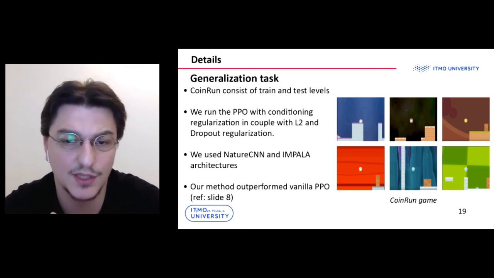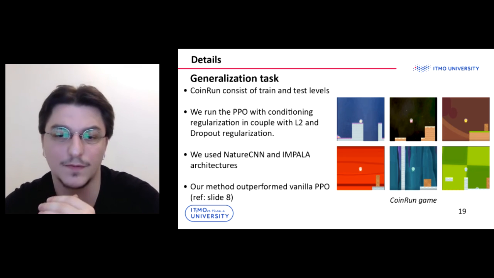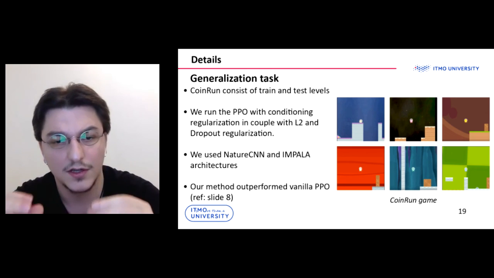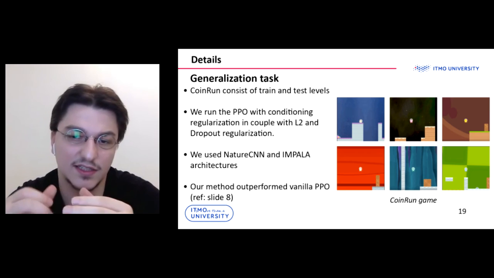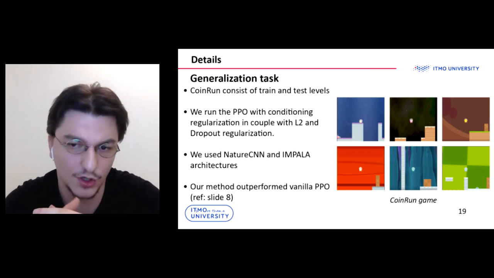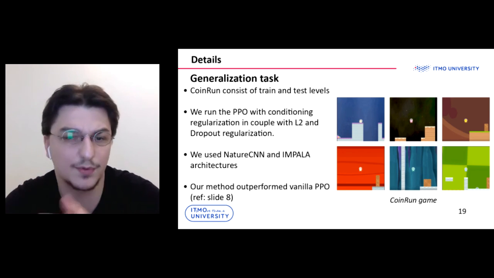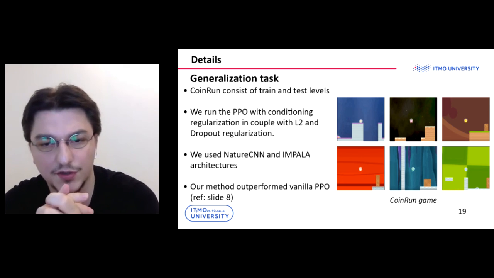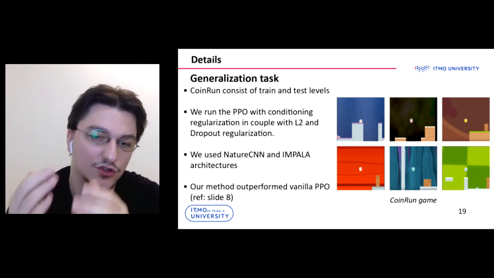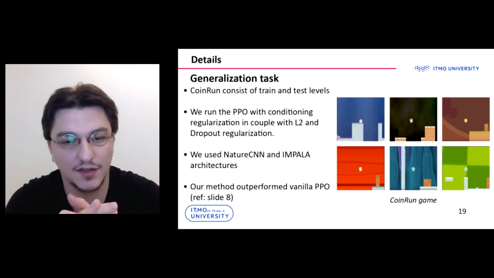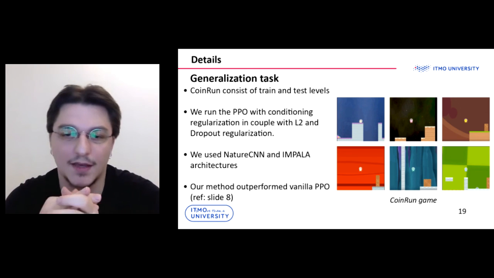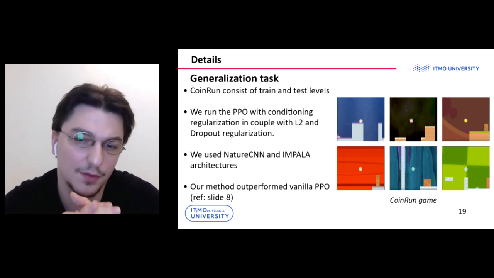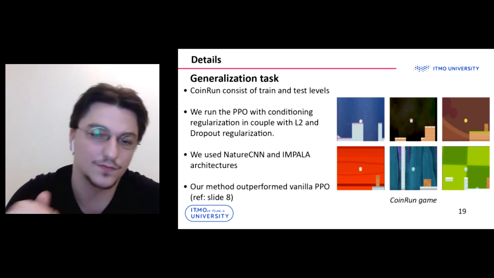For generalization experiments, we run our method in a coin-run environment. The coin-run environment consists of many levels, where each level is different in background color, but the task is still the same. The agent should collect some coins. And the levels are separated into train and test levels. We run PPO with conditioning regularization in a couple with L2 and dropout regularization. We used the Nature CNN and Impala architectures for this experiment. Our methods outperform vanilla PPO in all training scenarios.